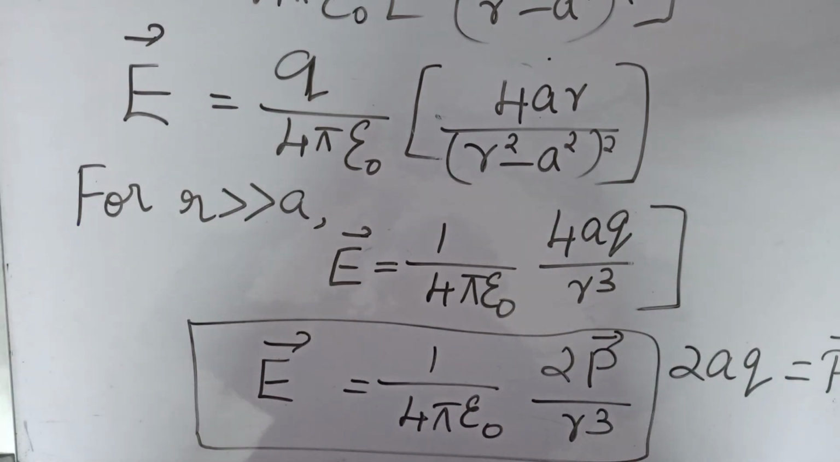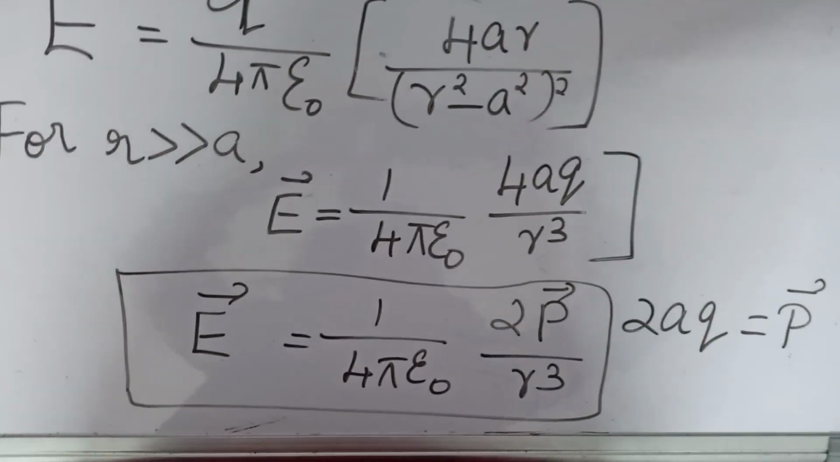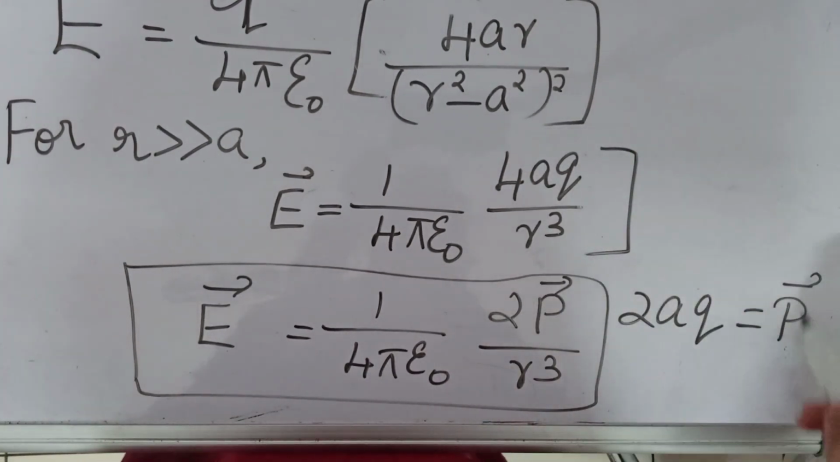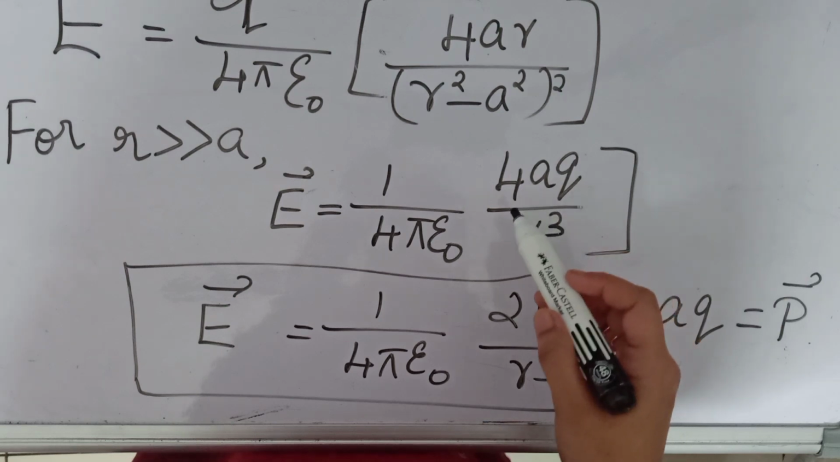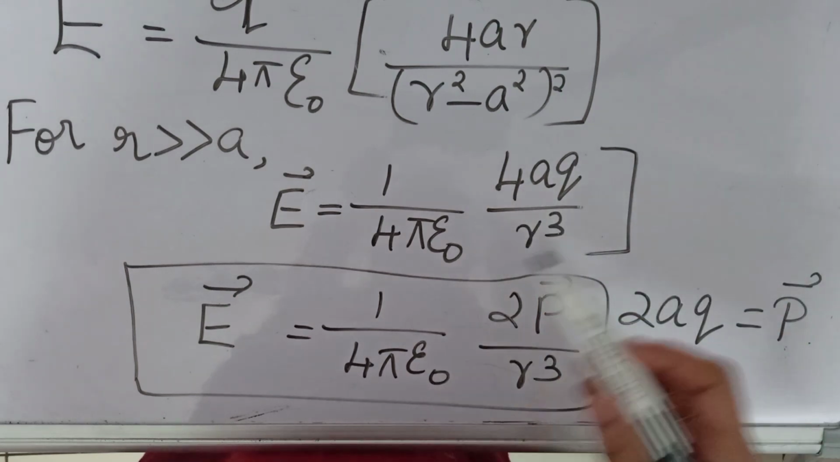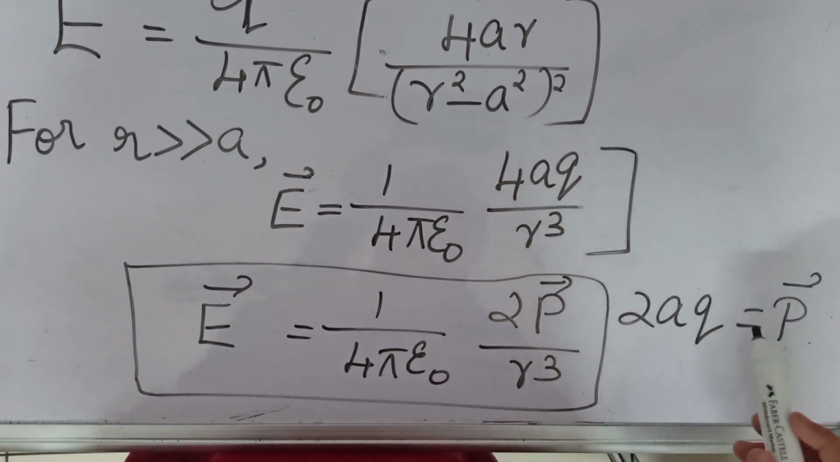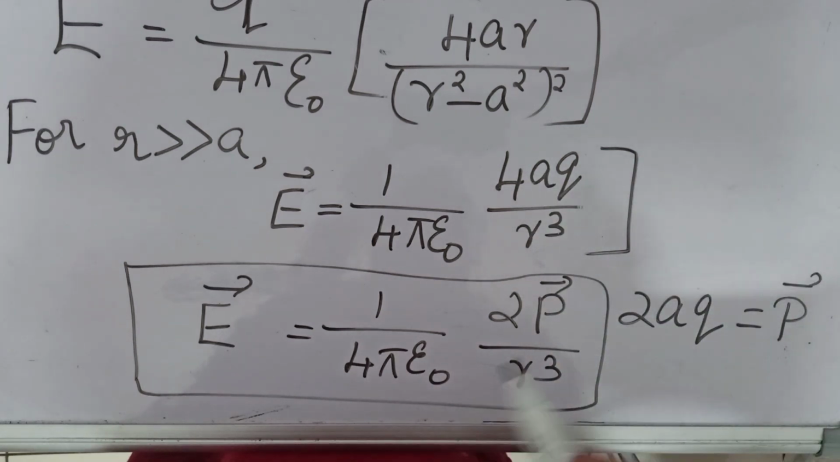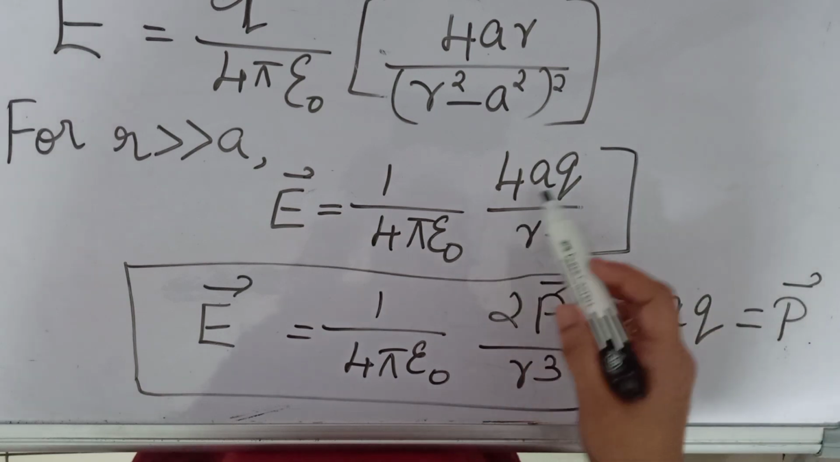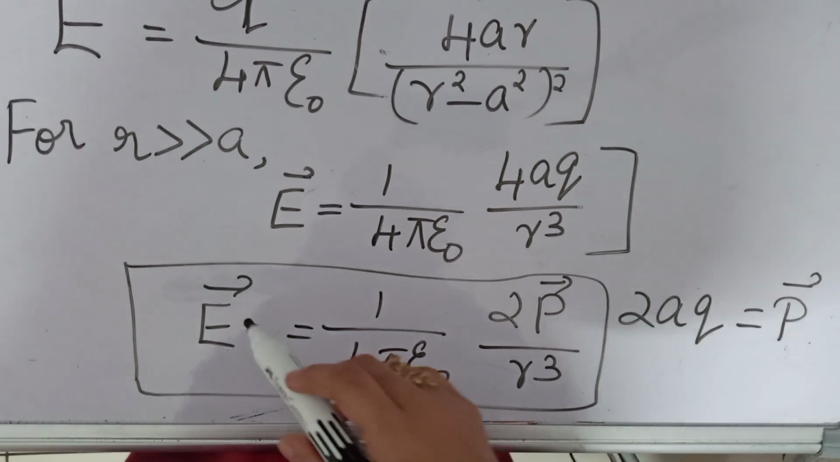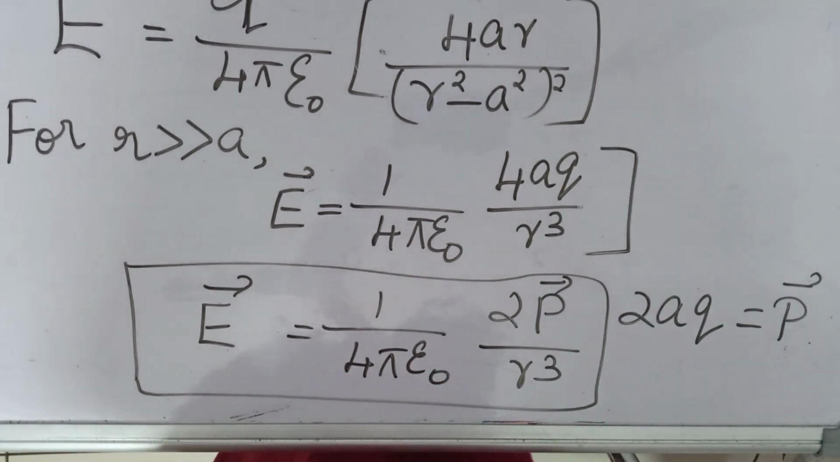And we have studied that 2aq is equal to the electric dipole moment P, right? So can we substitute for 2aq here? If we substitute 2aq is equal to P, what will we get? 1 by 4 pi epsilon 0 will be the same. Then 2 into P divided by r cube, because P is equal to 2aq. So 2 into 2aq we can write here. So 2P divided by r cube. So this is the equation for the electric field due to an electric dipole on the axial line.